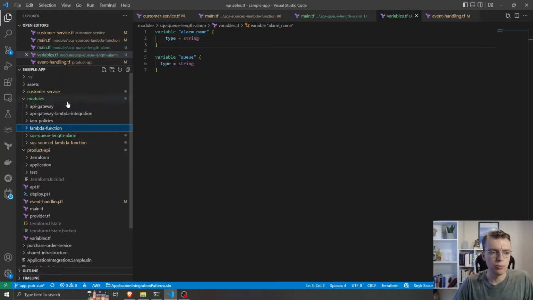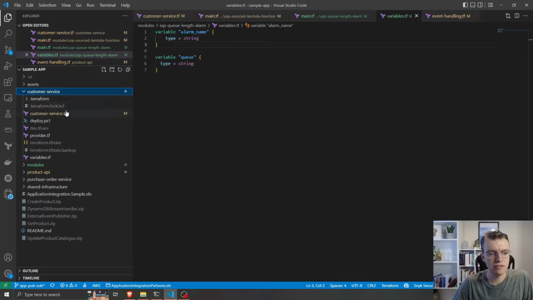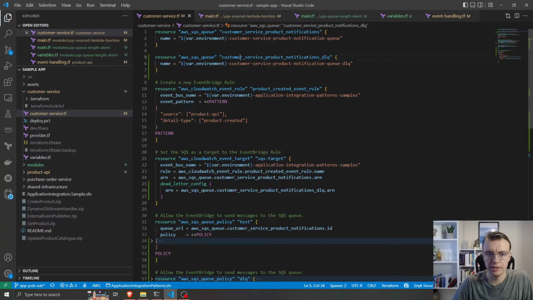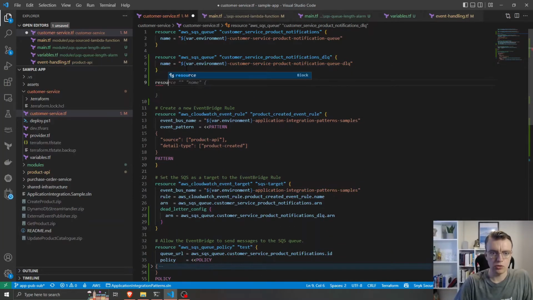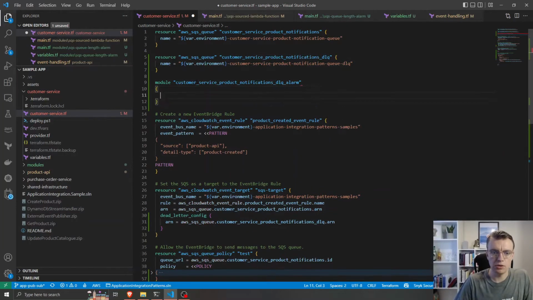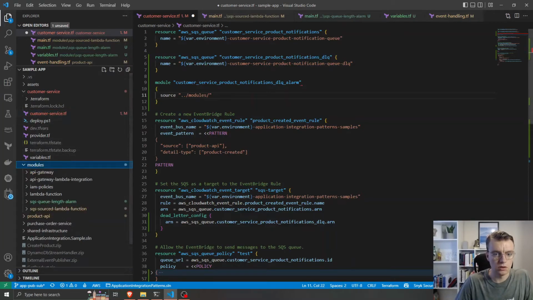So if we now go back to our customer service and we look at customer service.tf, we've got our dead letter queue up at the top here. So now I'm going to create my alarm for that dead letter queue. So it's going to be a module resource with a name of customer service. Let's just copy and paste that. And that's going to be our DLQ alarm. The source of this module is going to be up one level, and then modules, modules SQS queue length alarm.